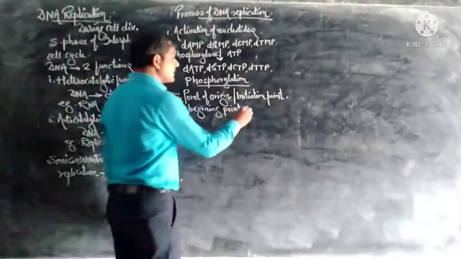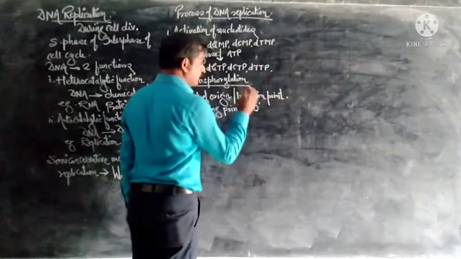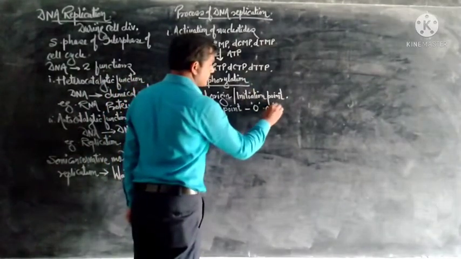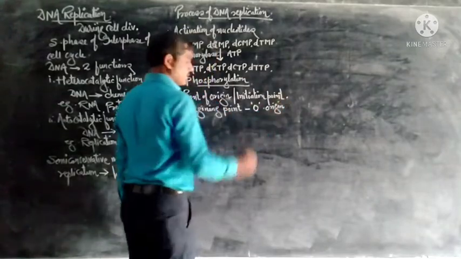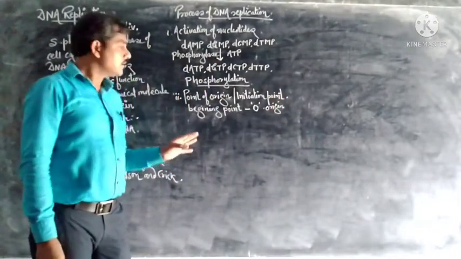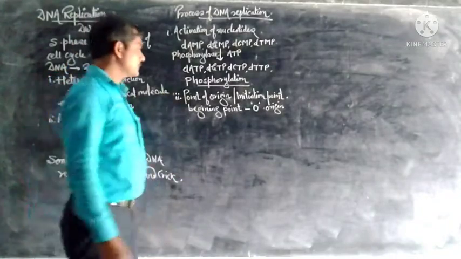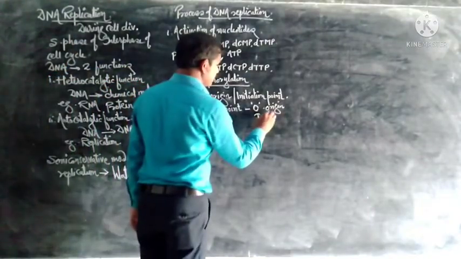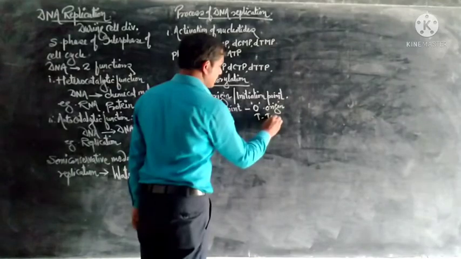This is called the origin or O point. O is for origin, and it extends up to the T point, the terminal point. T is for terminal.